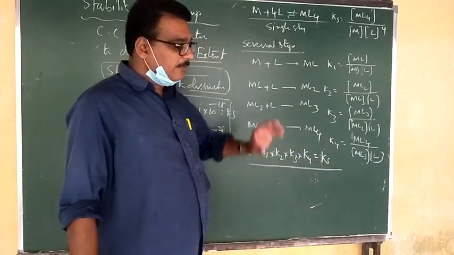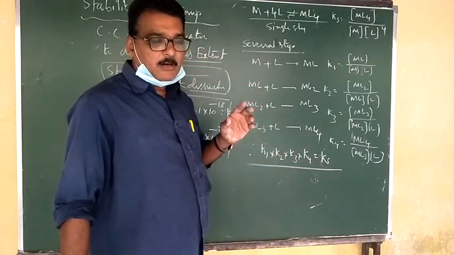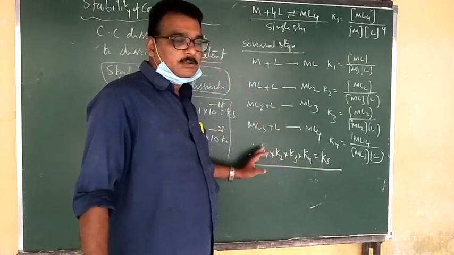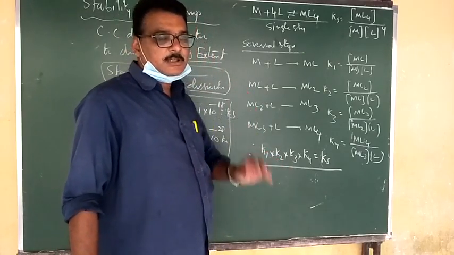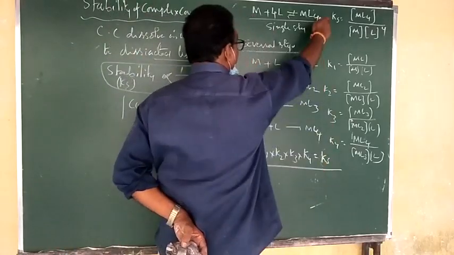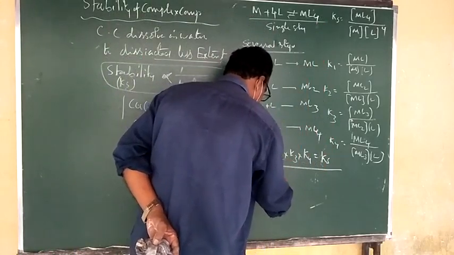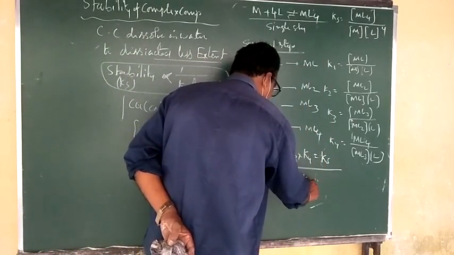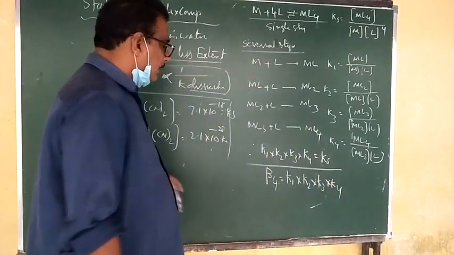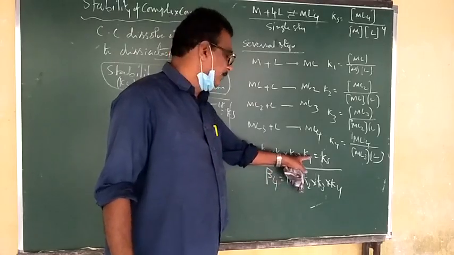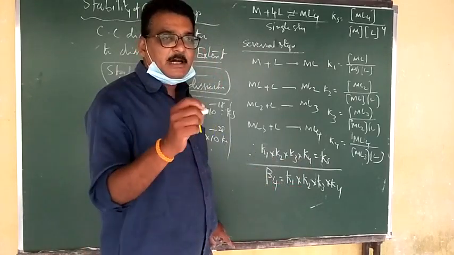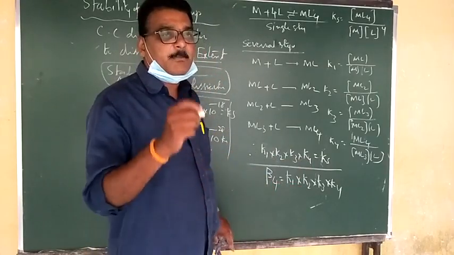Already you know, when different rate constants are given, to convert to a single rate equation you have to multiply them. The different rate constants multiplied are equal to the single step rate constant. So here I am taking beta 4 as K1 into K2 into K3 into K4. Beta 4 is called the stability constant for different steps.